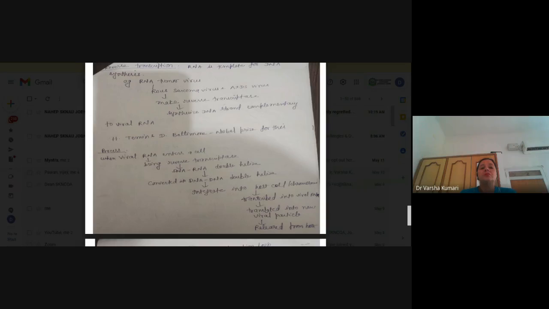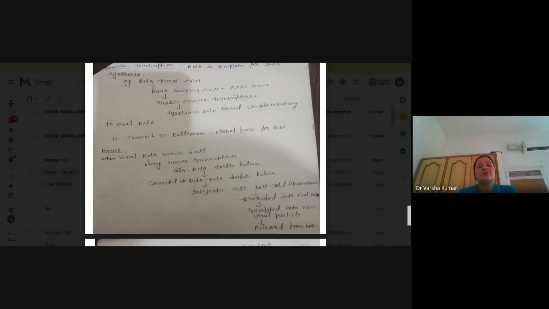This enzyme and the discovery of this process are exclusive to some RNA and tumor viruses. They are not present in all organisms, only viruses.